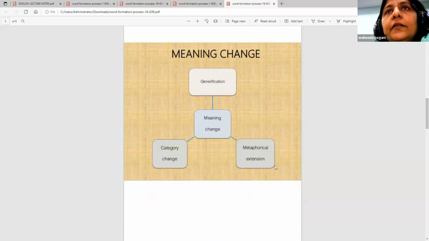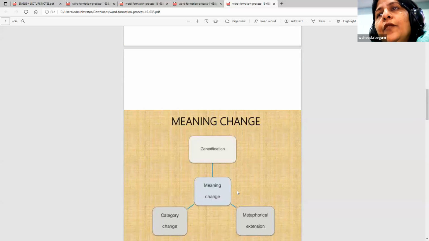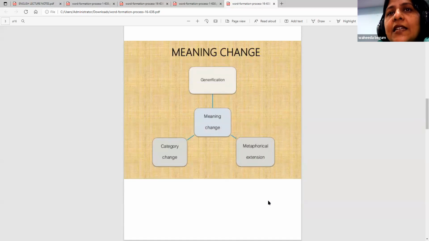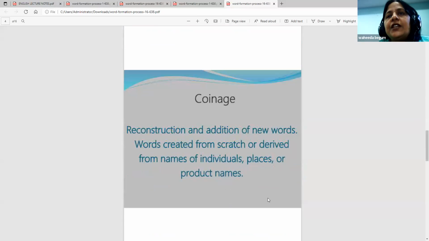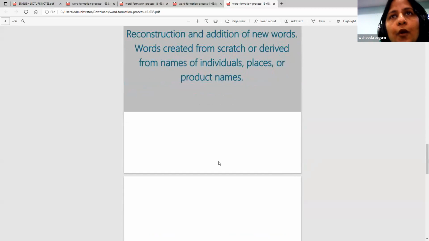Then meaning change. Another way of adding new words to the language is by generification, by changing the meaning: meaning change, category change, metaphorical extension. Then we have the coinage, reconstruction and addition of new words. Words created from scratch or derived from names of individuals, places, or product names.